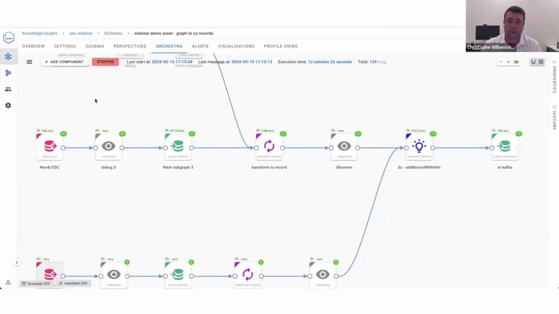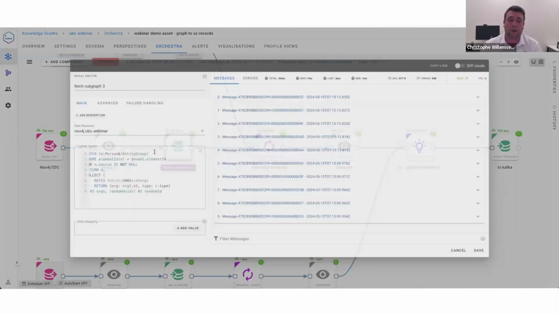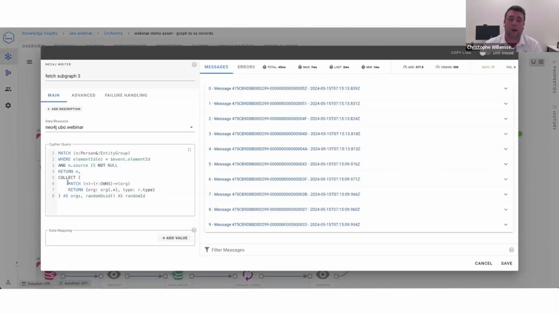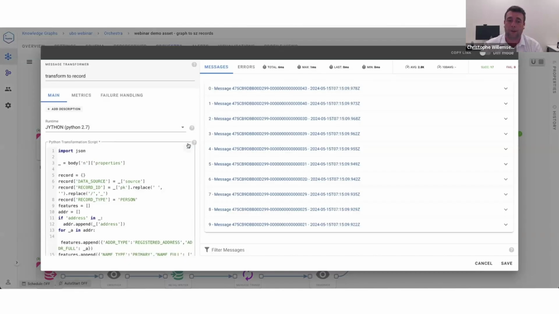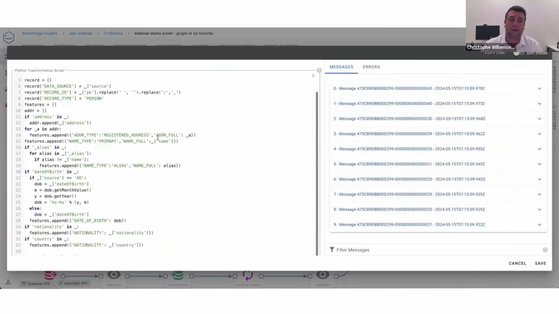So every time you write data or update data into the graph, we can capture those events from the graph database itself. So generally, you only get the ID of the nodes or the relationship. So what we do is that every time a person is created or updated, we will find the subnetwork of that person. So all the relationships like family, ownerships, addresses, etc. The goal is then to transform this into a format that Senzing understands.